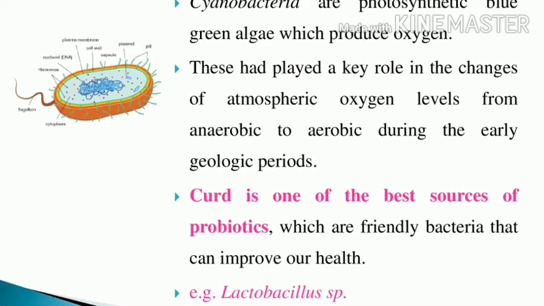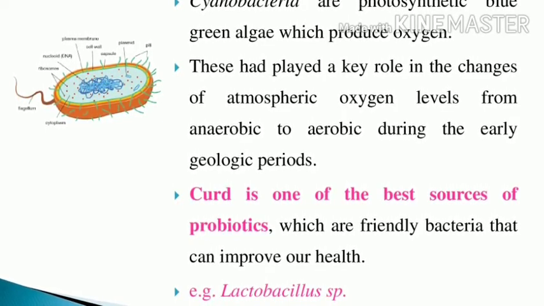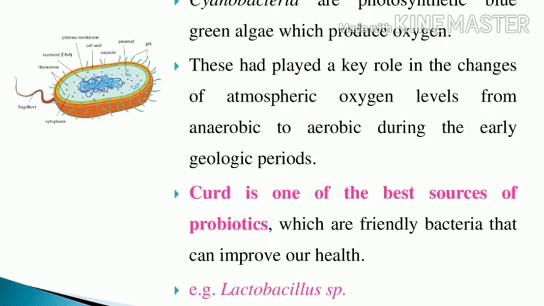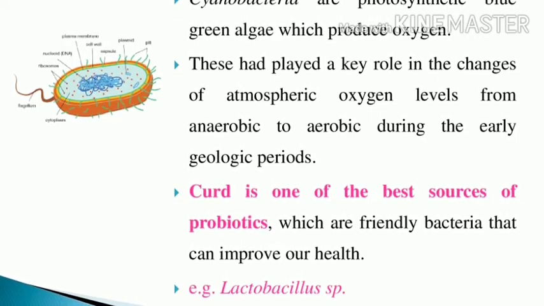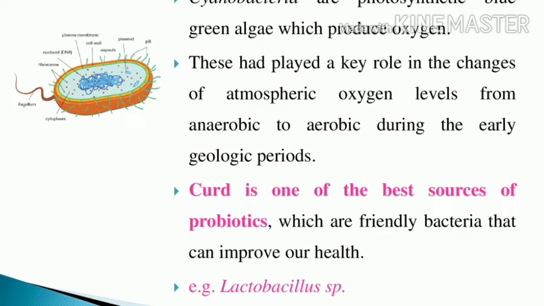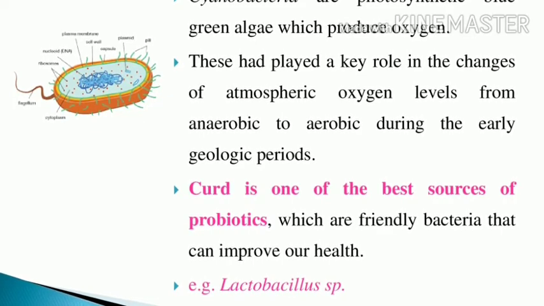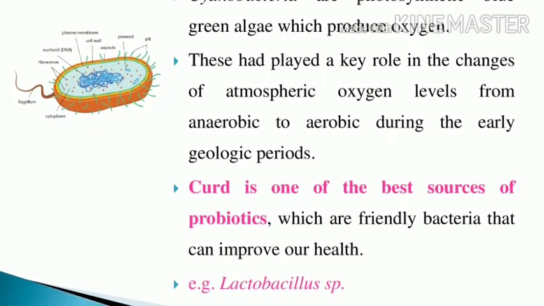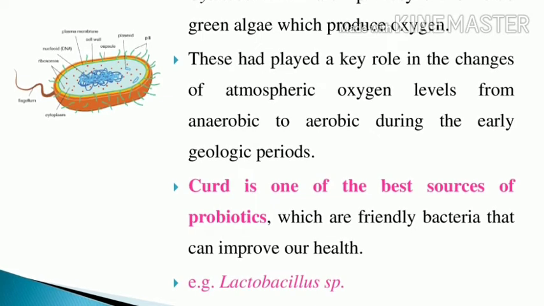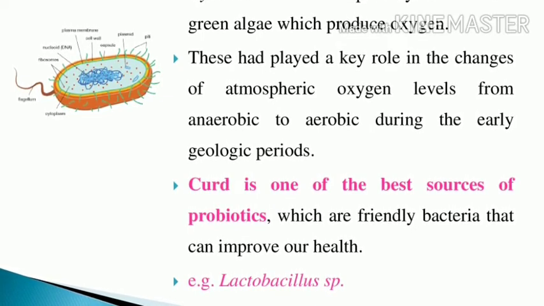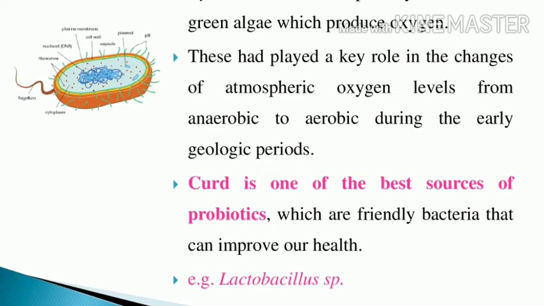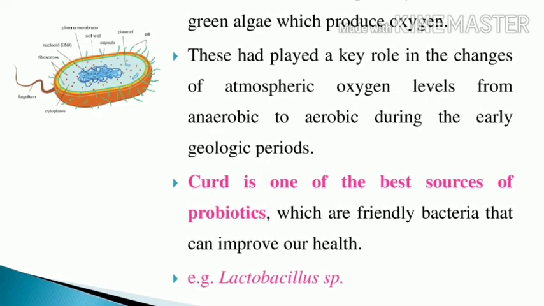Can you understand? So what is cyanobacteria? Cyanobacteria is blue-green algae. What is the role of this blue-green algae? It produces oxygen. Next, what is curd? Already we studied that beneficial bacteria are called probiotics. Curd is one of the best sources of probiotics.